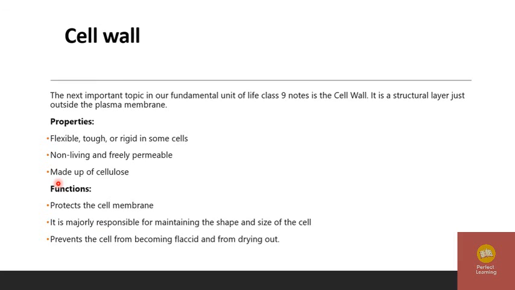Functions: protects the cell membrane, maintains the shape and size of the cell, and prevents the cell from becoming flaccid and from drying out. We will move to the next slide.